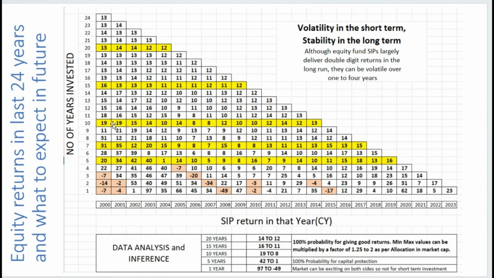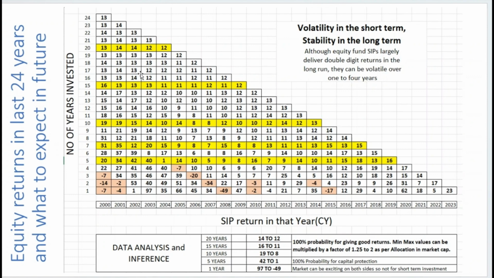So let's see for 10 years. In 10 years, you see the range is getting very narrow, and now the range is between plus 19 to 8%. And when you see 15 years, it is getting even better. It is between 11 to 16%. Then if you see 20 years, it is 14 to 12%. So if you are staying invested beyond 7 years, then there is 100% probability for the stock market to give a good return.